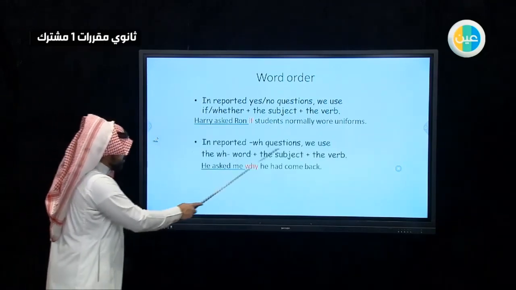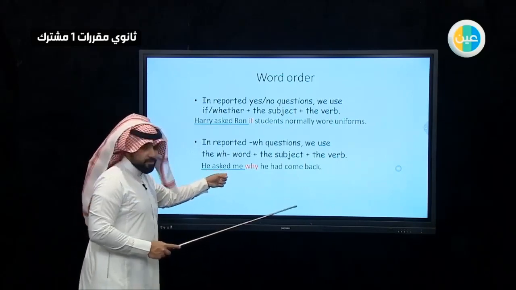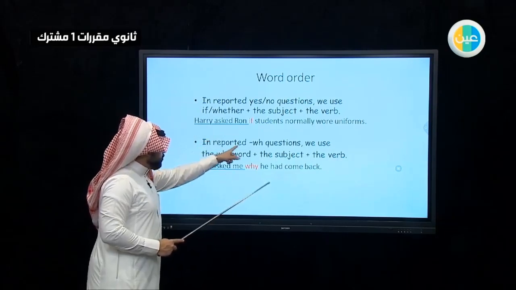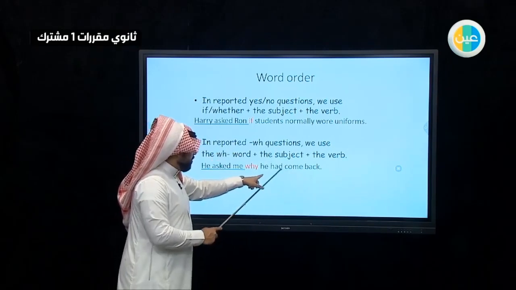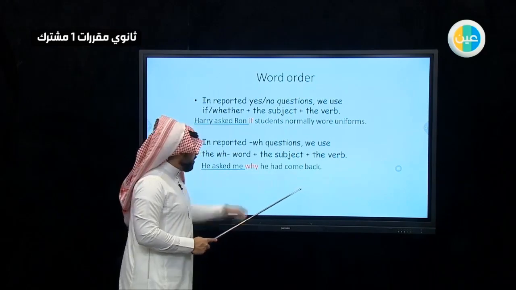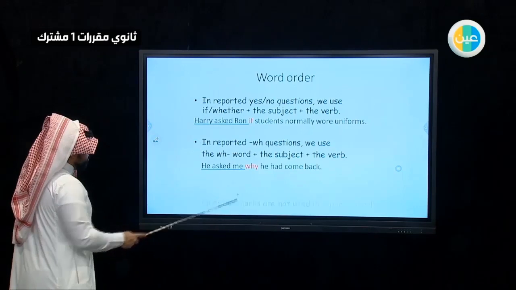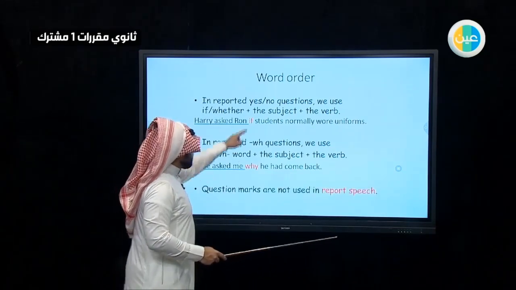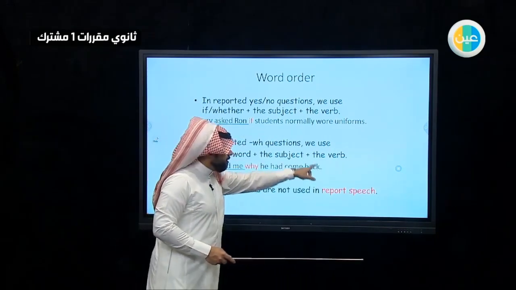And reported WH questions, it's not the same. Here, you have the same from the beginning, like he asked me, or Harry asked Ron, and then you use the same WH word, like why, and then the subject. Because here it was in the past, we change it to past perfect: why he had come back. Question marks are not used in reported speech. As you can see here, in this reported speech, you don't have to use the question mark.